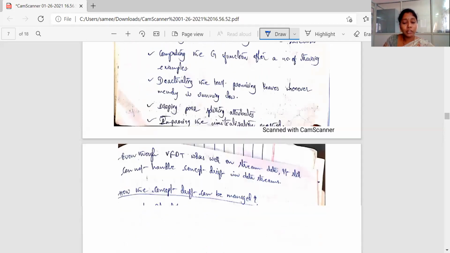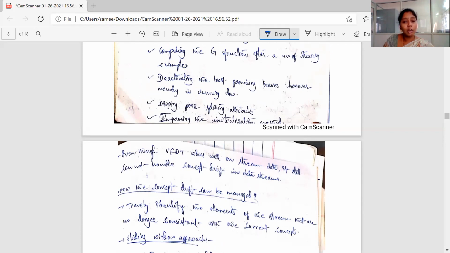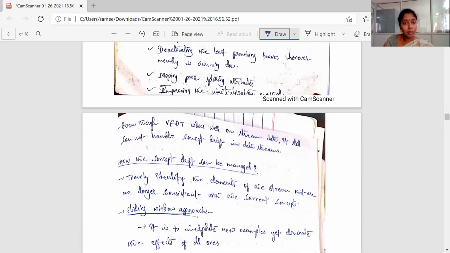Then dropping poor splitting attributes. If an attribute is doing its splitting very poorly, it can drop that attribute. Then improving the initialization method. All these are the modifications added in this method. Even though this works well on stream data, it still cannot handle the concept drift in data streams. This VFDT is a little better than the Hoeffding tree algorithm, but it does not get rid of the problem of concept drift.